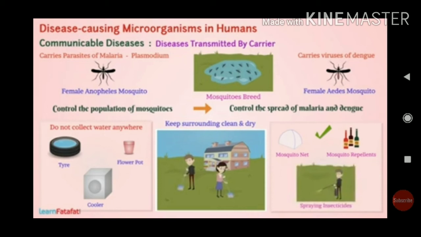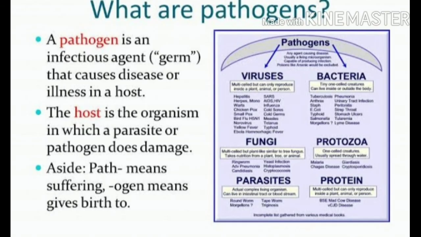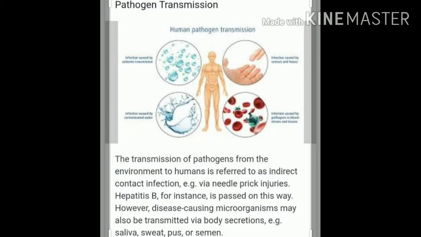So if that is done, we can control diseases like malaria and dengue, which are caused by the mosquito. Here the mosquito is not the pathogen, the mosquito is the carrier of the pathogen. Clear, students? So we know the meaning of the different terms we used here. Pathogen means the microorganism which causes disease. It means that all microorganisms are not pathogens. The microorganisms which cause diseases are called pathogens.